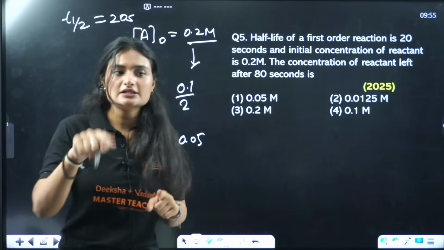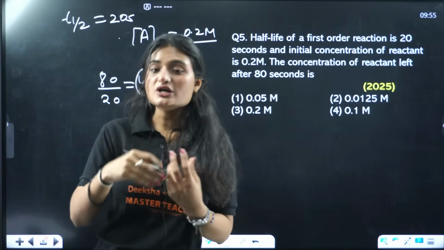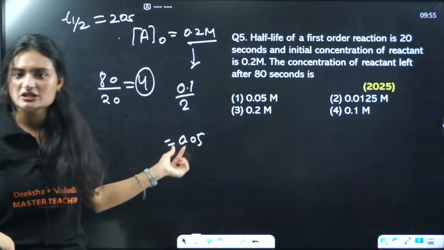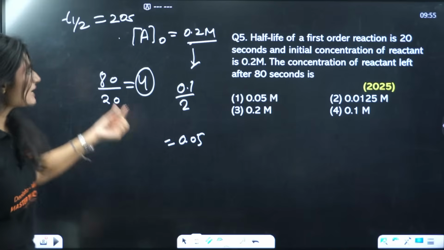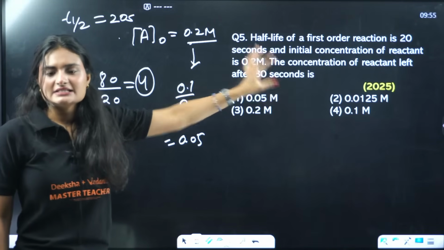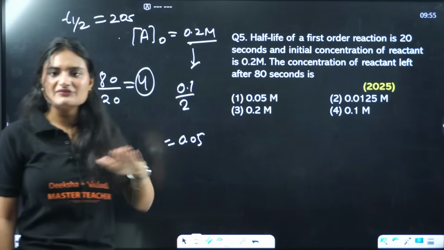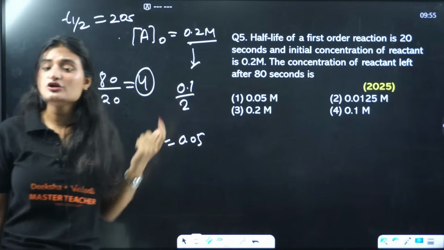In maths you have simple interest and you have compound interest. So it's like a compound interest here. So what is happening here actually? After 80 seconds, how many half-lives are there? 4 half-lives have passed. So what will be the concentration?